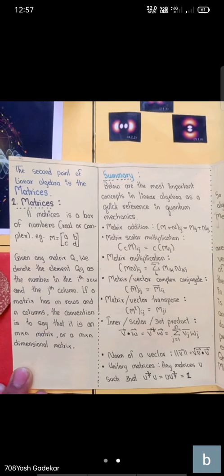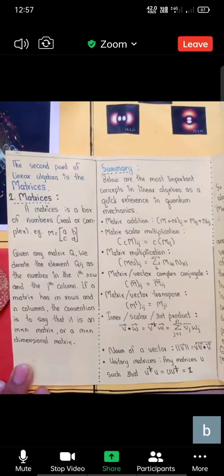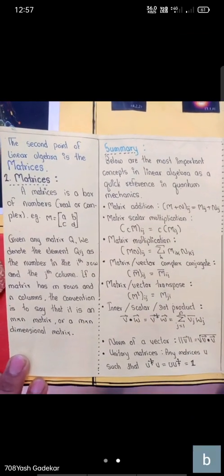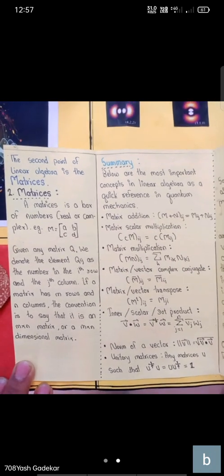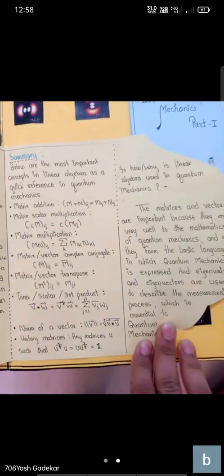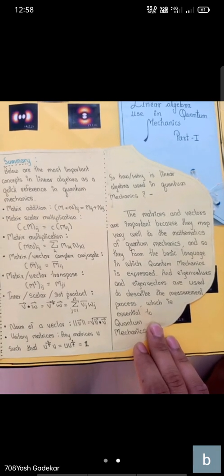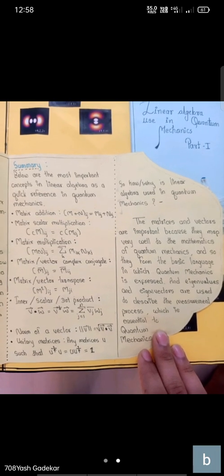Matrix addition, that is (M plus N)ij is equal to Mij plus Nij. Matrix multiplication, matrix vector, complex conjugate, matrix vector transpose, inner scalar dot product are used in a small part of quantum mechanics. Matrices and vectors are important because they map very well to the mathematics of quantum mechanics, and so they form the basic language in which quantum mechanics is expressed. Eigenvalues and eigenvectors are used to describe the measurement process, which is essential to quantum mechanics.